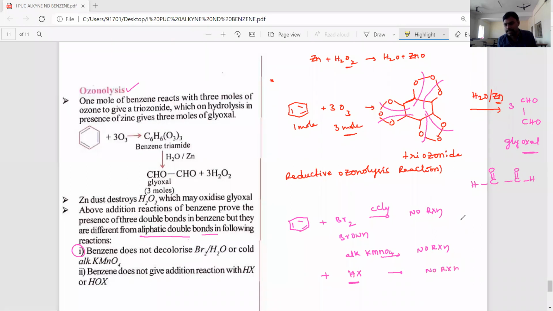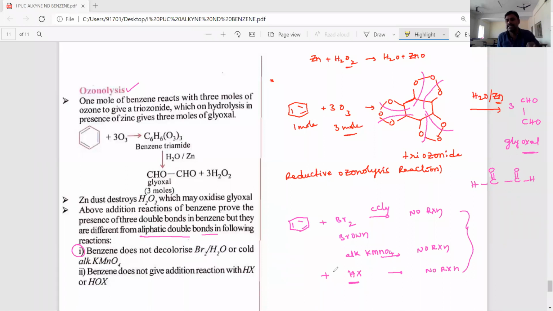It is also no reaction. These reactions indicate that the double bonds in the benzene ring and the double bonds in alkenes and alkynes are different. So benzene behaves like a saturated organic compound, because benzene very rarely takes part in addition reactions, but alkenes and alkynes always do.